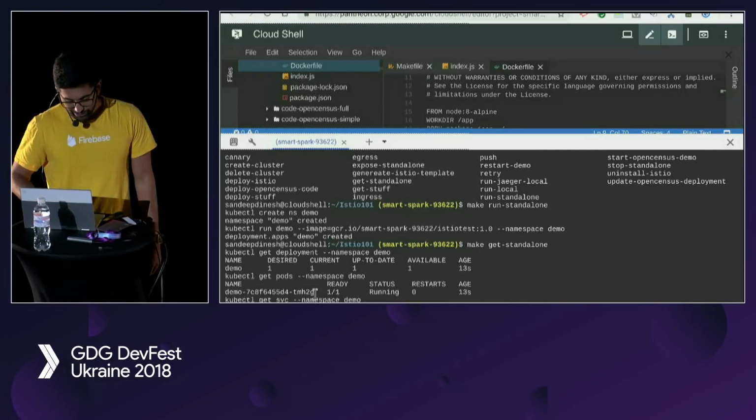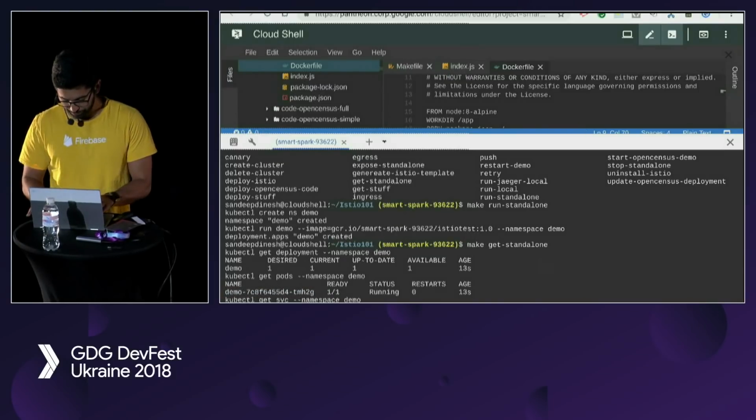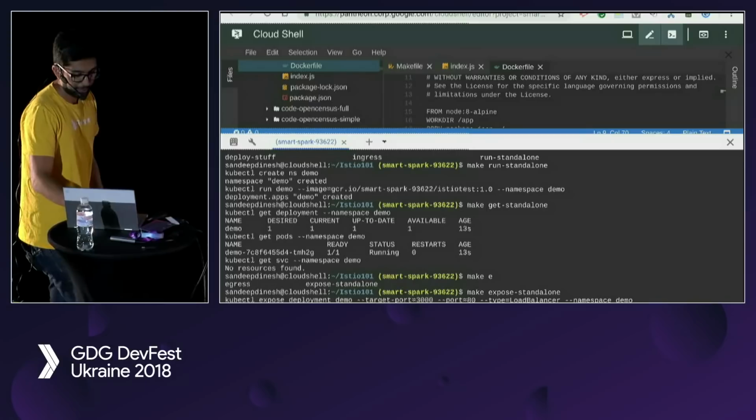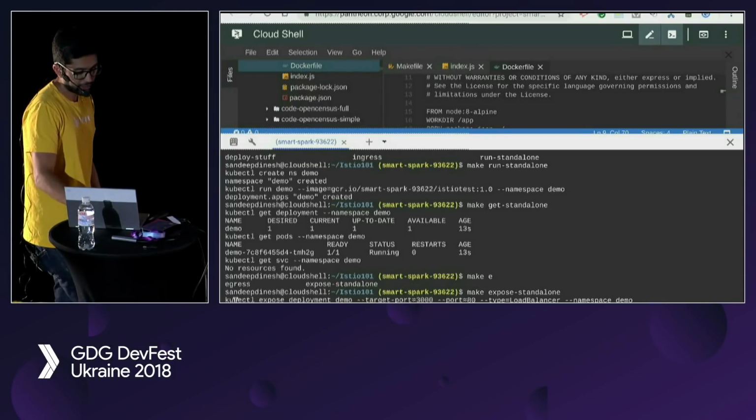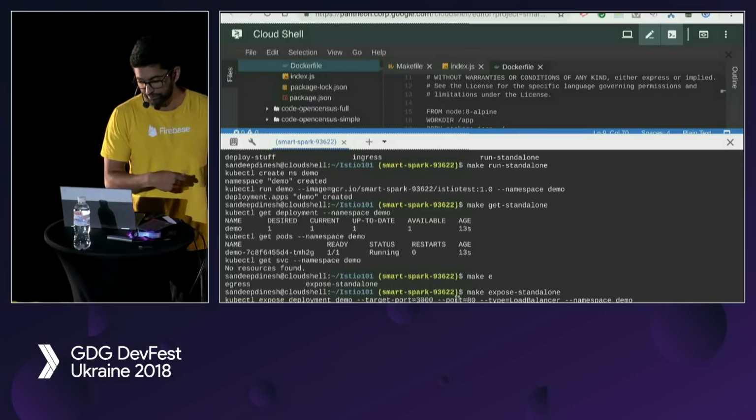Okay, so we have this container running, but how do we actually access it? That's what we need services for. I love make because it makes demos super easy. What we're going to do here is run kubectl expose, and we're going to say target port 3000, port 80. So it'll take all traffic coming in on port 80 and remap it to port 3000.